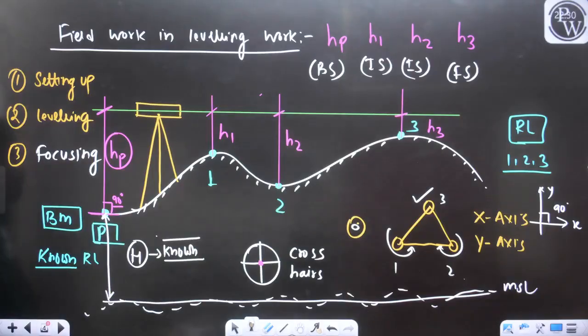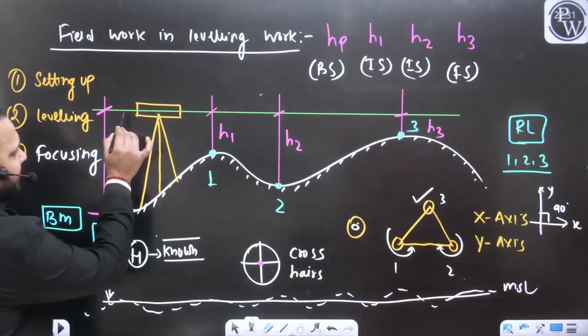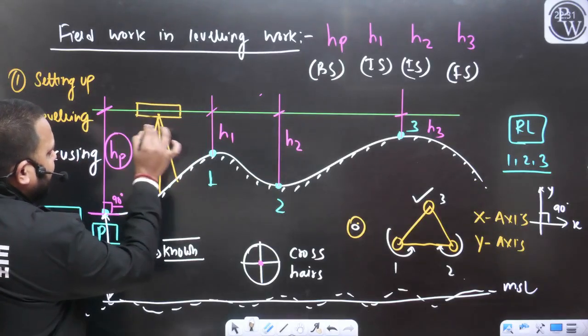If this H is not known, how will you say this is the benchmark? If this is the benchmark, this H must be known to us, and yes, this is known. If I consider this instrument, can I define the height of this instrument from the center of the telescope?